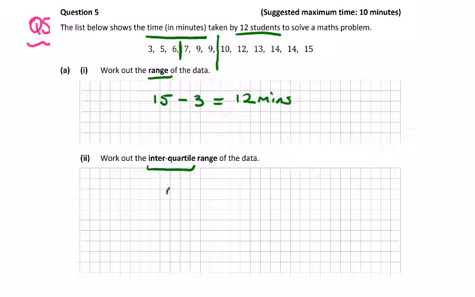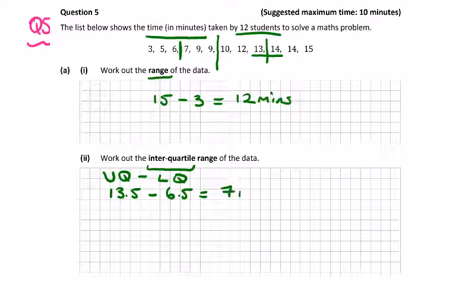That will be 6.5. And the median in the second set of 6 in here, the median of the median each time, will be 13.5. So the interquartile range is the upper quartile minus the lower quartile, which is going to give 7 minutes here.